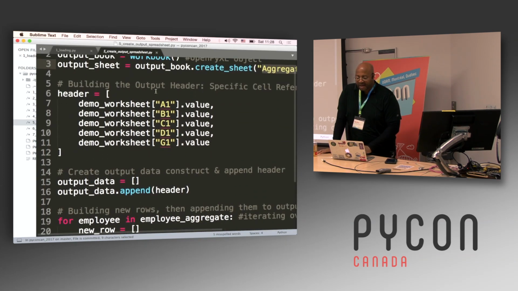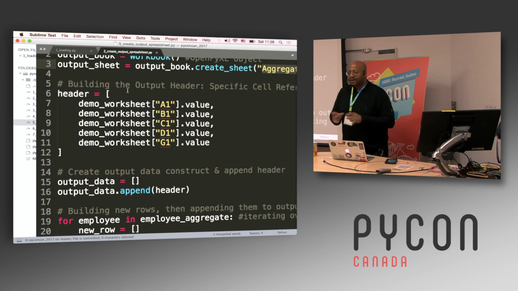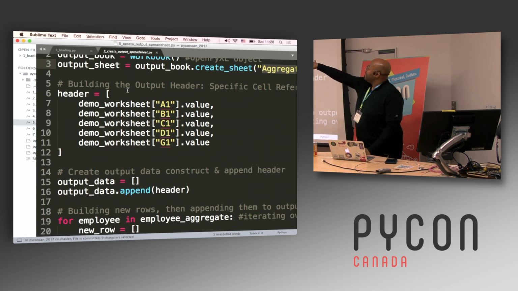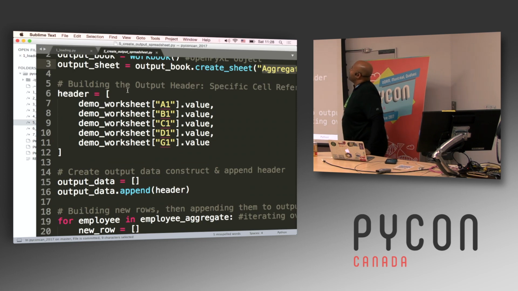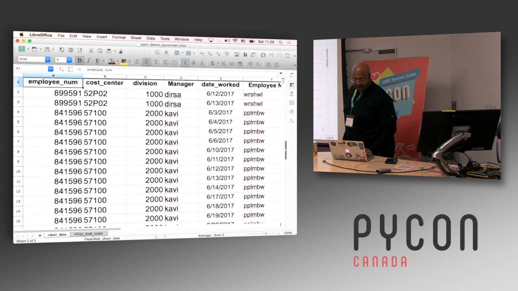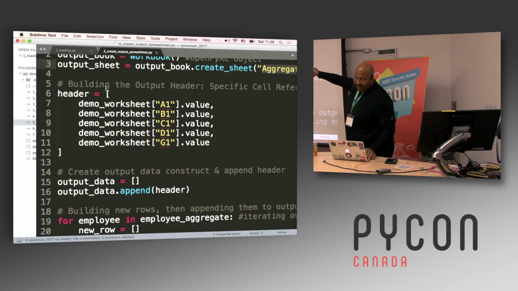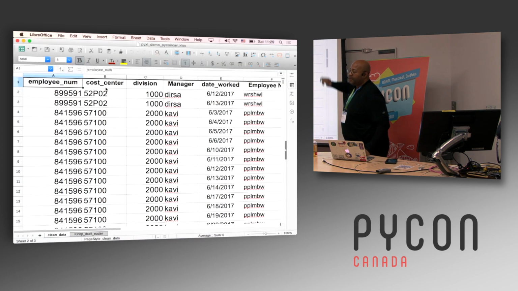And then here, I'm doing 2 things. One, I'm building a header for that output worksheet, but I'm also demonstrating that you can select a specific cell. So for instance, the demo worksheet, the A1 value in our worksheet, if you recall, is going to be employee name. So A1, B1, C1, those are just those top values.